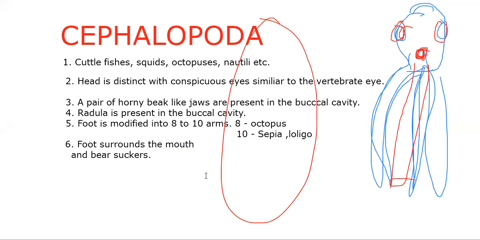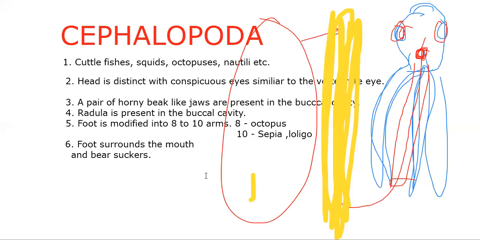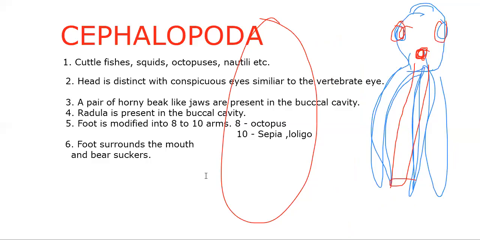If there is an enemy in front, almost trapped, at that time ink will be secreted from the ink gland, and that ink comes out through the siphon and forms a screen in front of the predator. Then in the meantime, the organism escapes. That is the speciality of that particular foot.